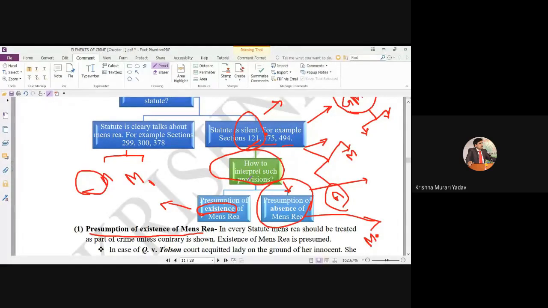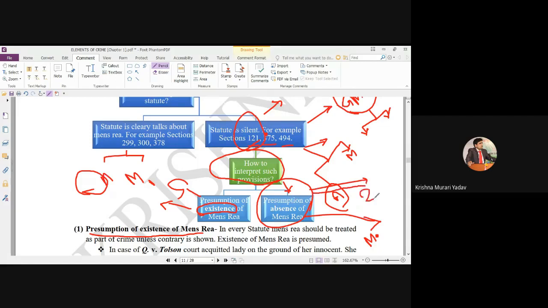Question arises that, okay, he was innocent, but he was not knowing about Indian law, whether he must be punished or not. There was a fight between three judges. Two judges were on one side and one judge was on the other side. Justice Subbarao was on this side, Justice Iyengar and another judge were on this side.